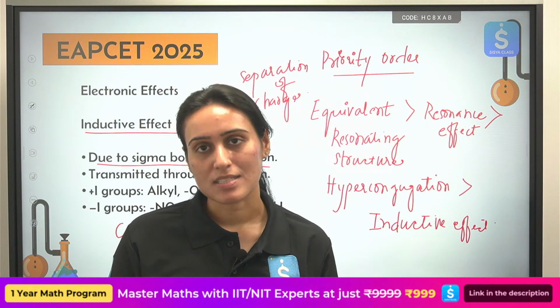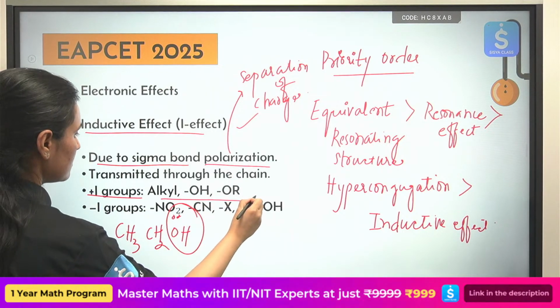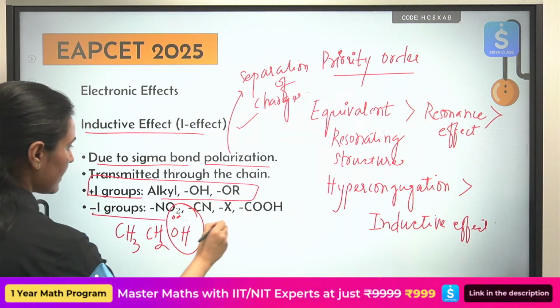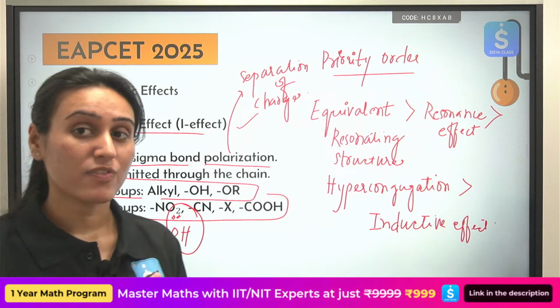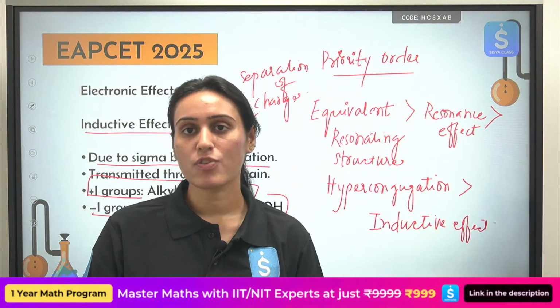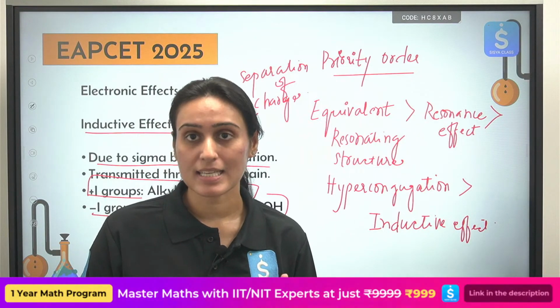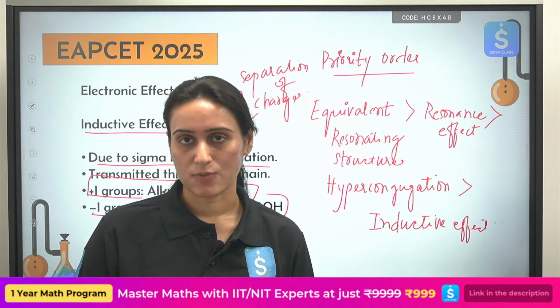Like that you can understand. Okay, so this is what we mean by plus I and minus I effect groups. We have plenty of other examples also. These are some of them. So you must know first of all which group is plus I effect group, which group is minus I effect group. Then only you can proceed forward, obviously.